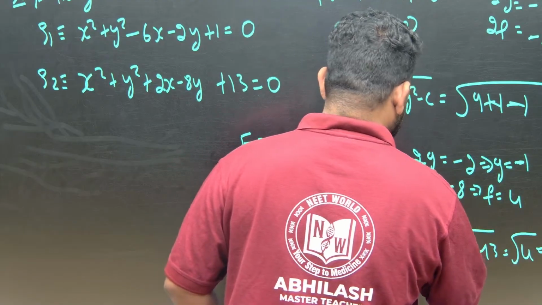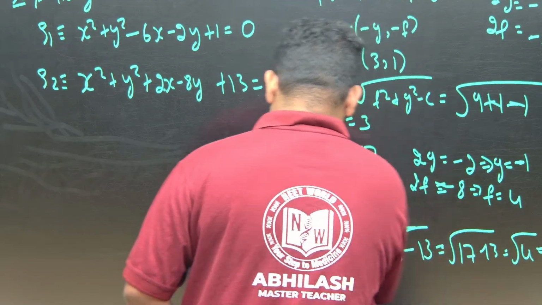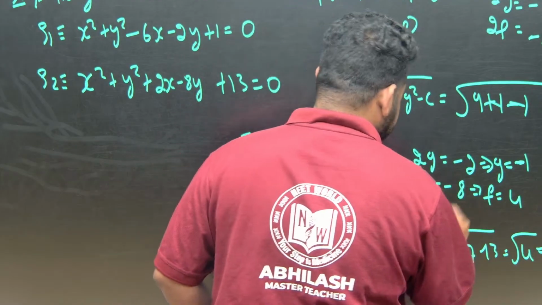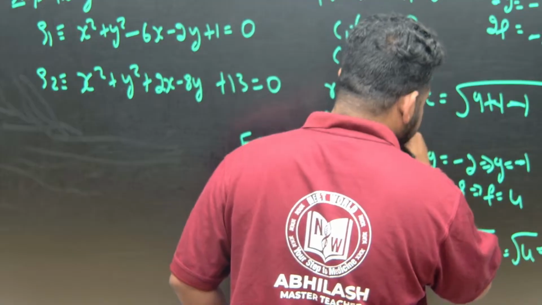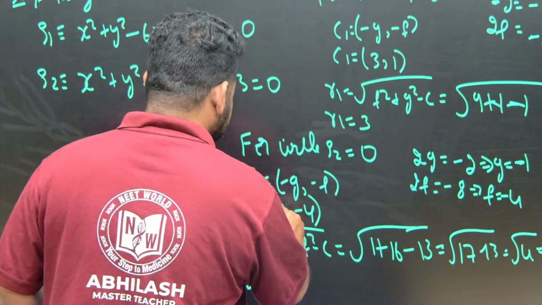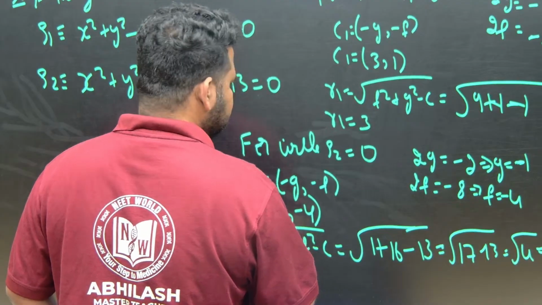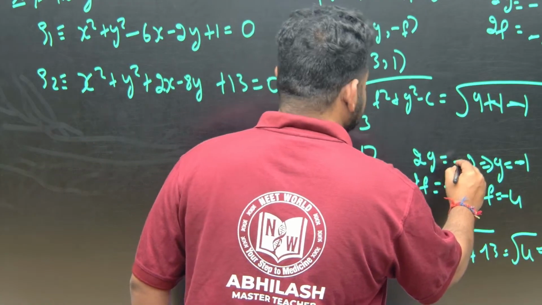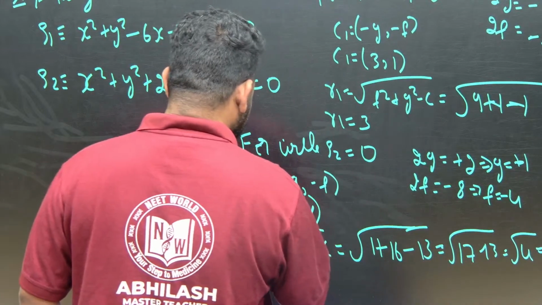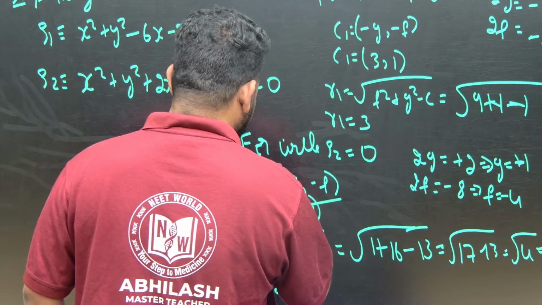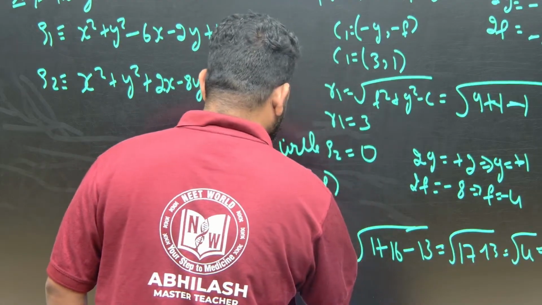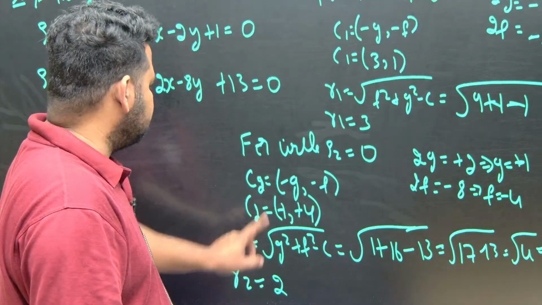See here, there is a slight change. That is what, by copying the question we have made a mistake. So this is minus 8. So this will become what? Minus 2. So this will become minus 4. So what will this circle be? Minus 1. This will be plus 1. So let us see, just a minute. So this will be minus 1 plus 4. The center will be minus 1 comma 4.